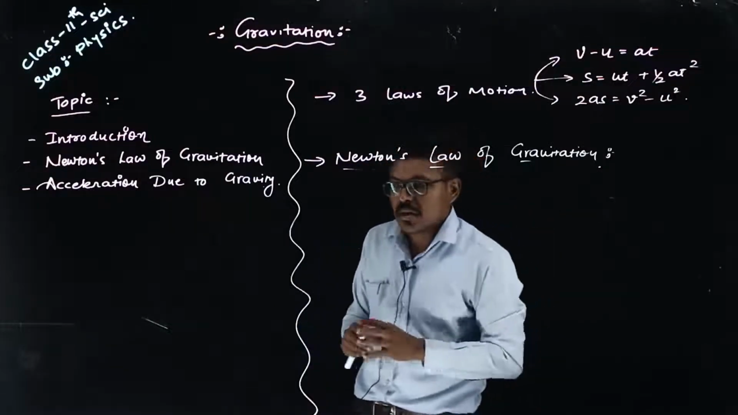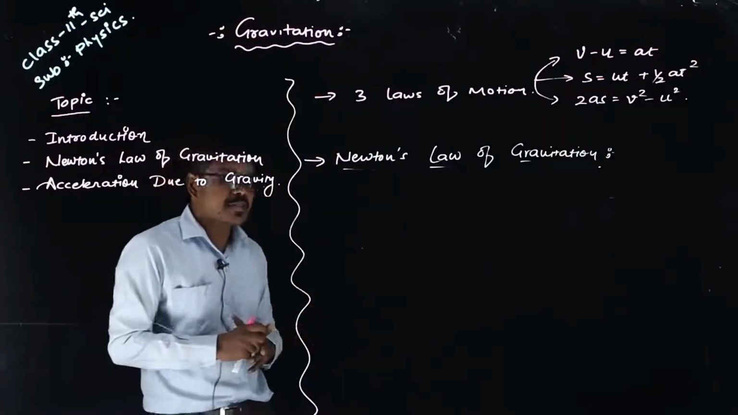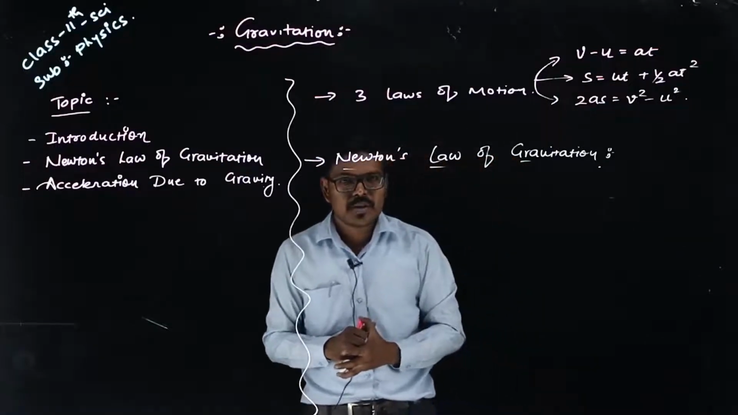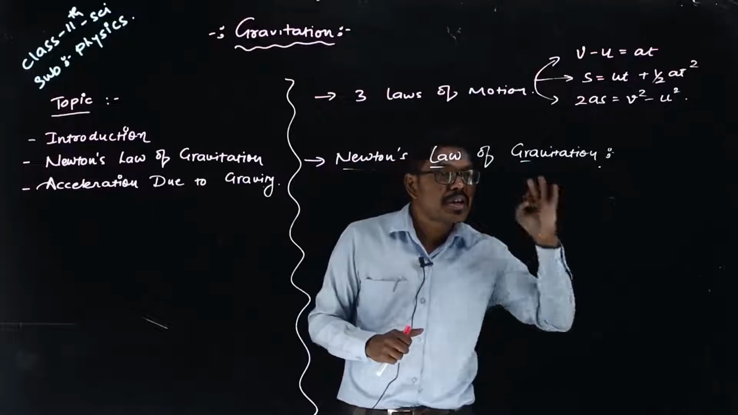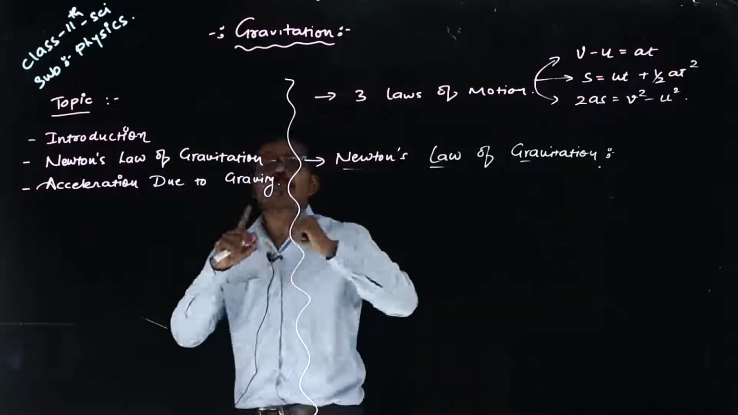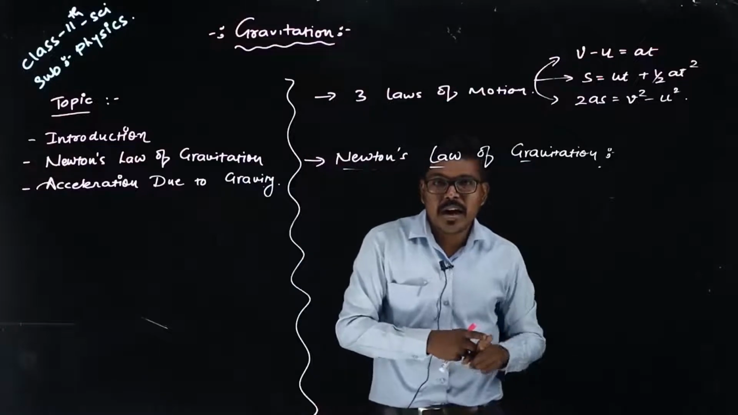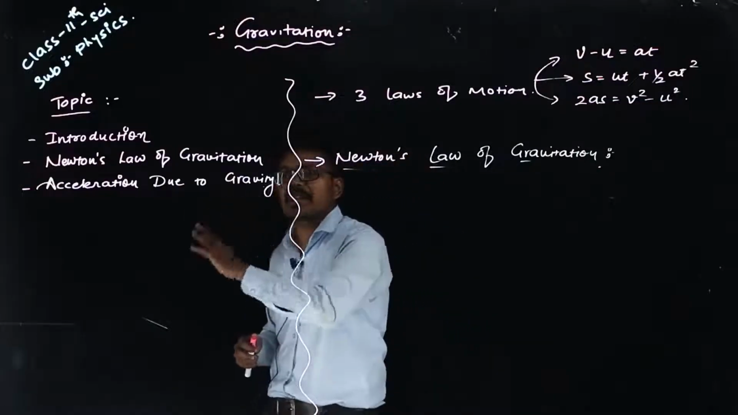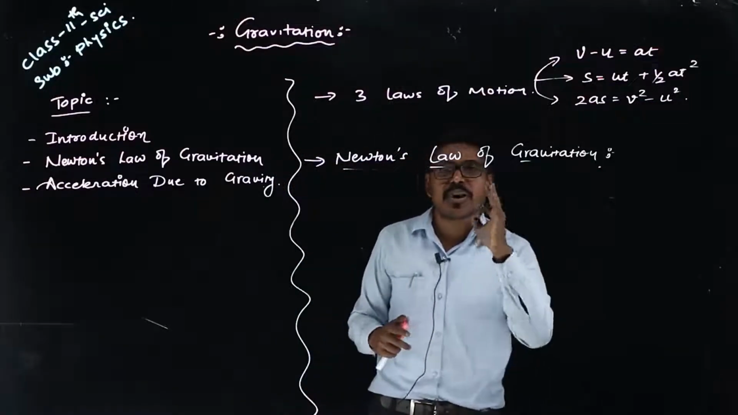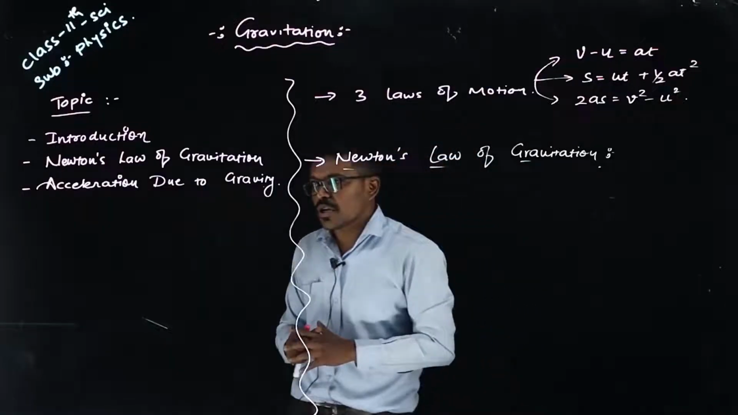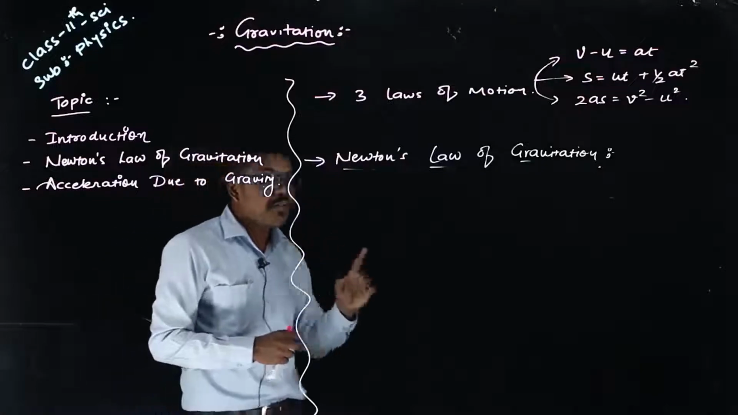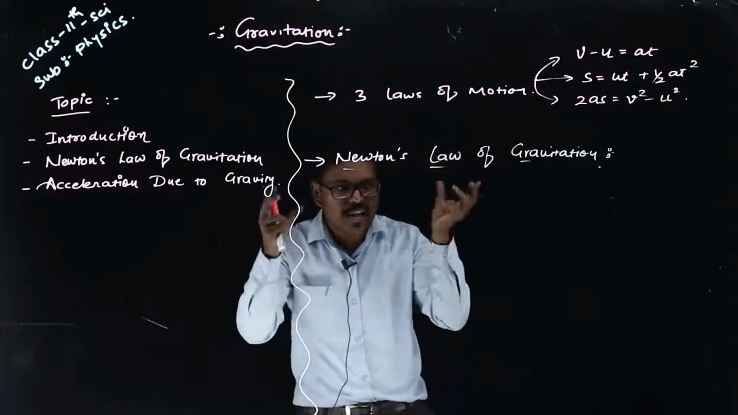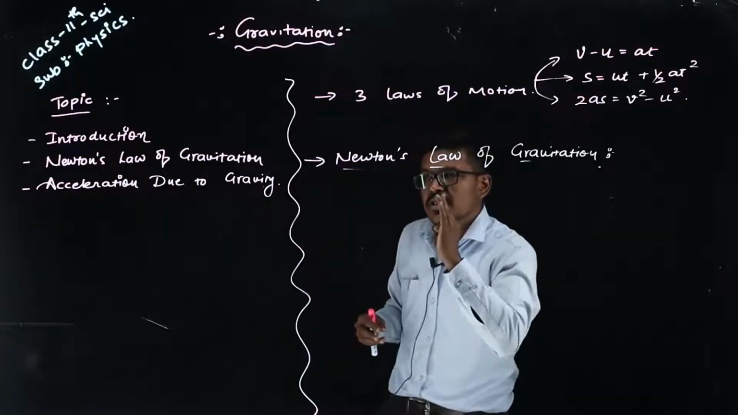It states that every particle in the universe attracts every other particle of another object, and the force of attraction between them is directly proportional to the product of their masses and inversely proportional to the square of the distance between them.